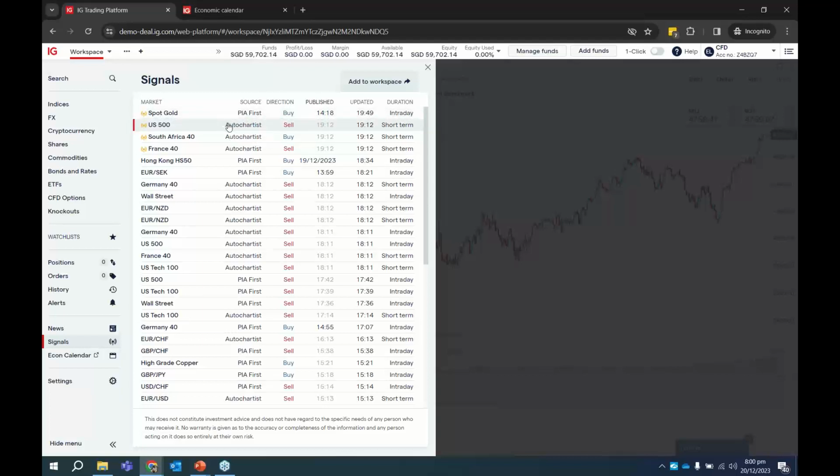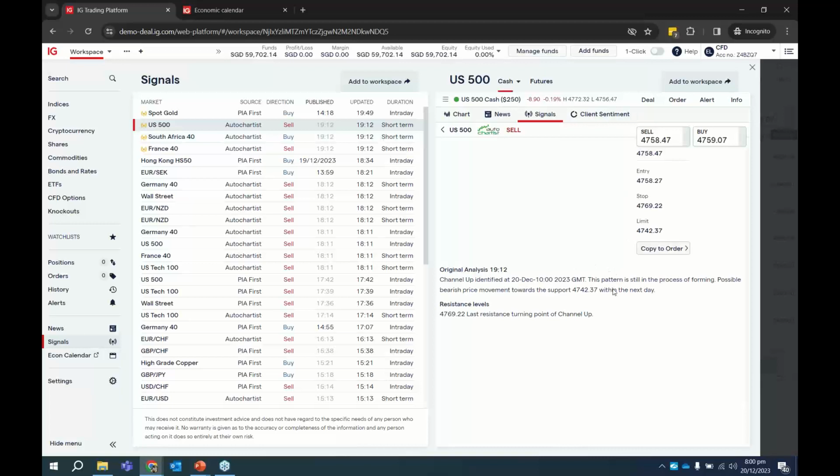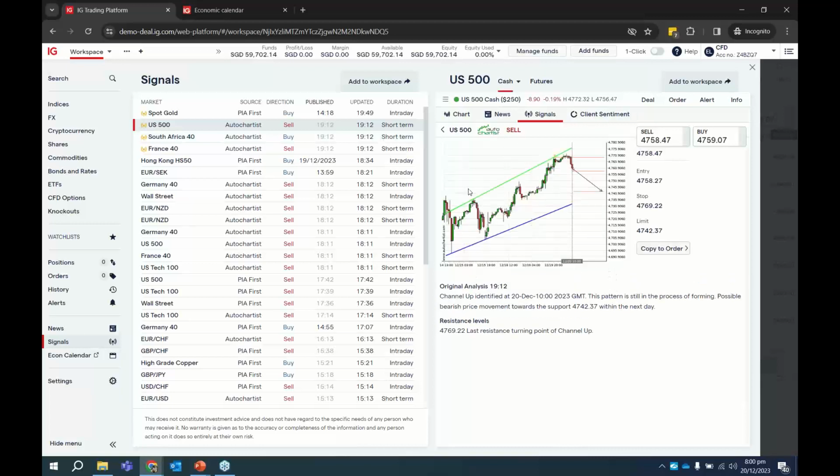If you click on it over here, you notice that what it shows here is that they have identified what is this? This is like a wedge, right? So there's this channel, this resistance and support level it is trading within over here. The pattern is still in the process of forming. Bearish price action movement towards support level within the next day. Okay, so what they are telling you is that their signal here is that it's a potential sell. Okay, so you can take a sell here, and they also provide you with exit levels.